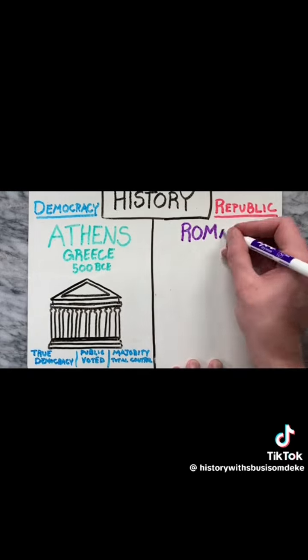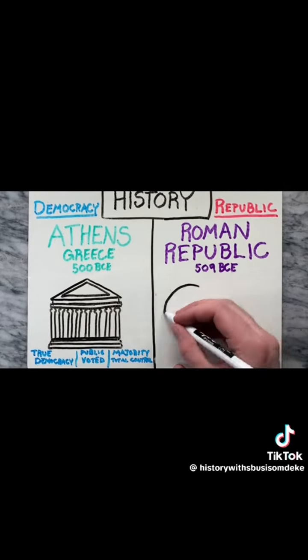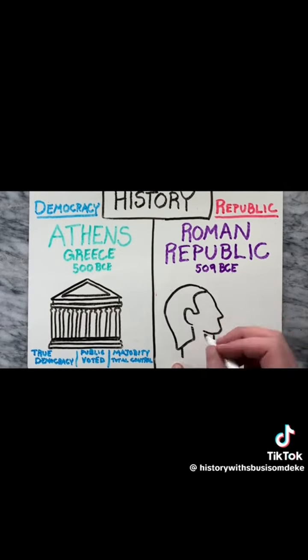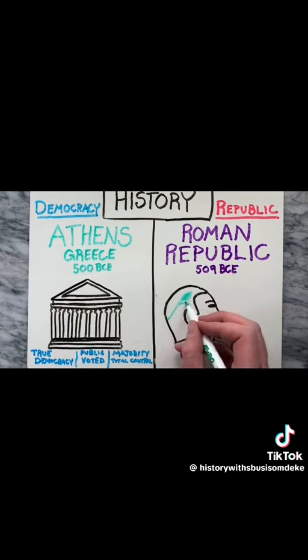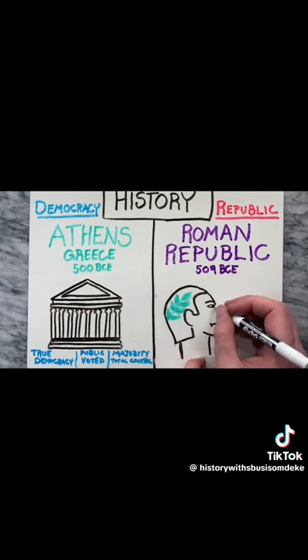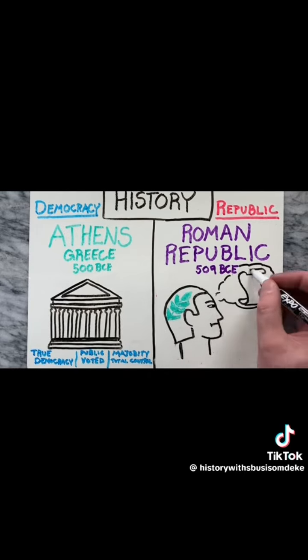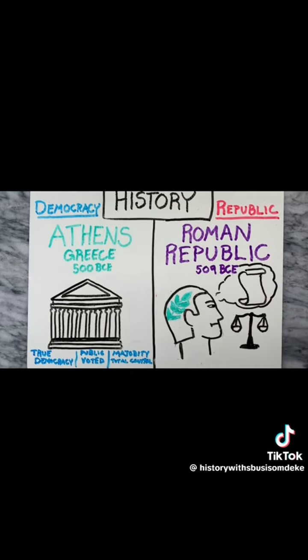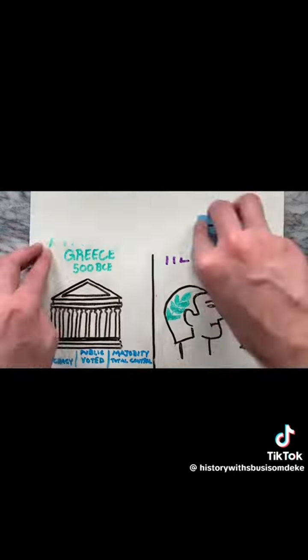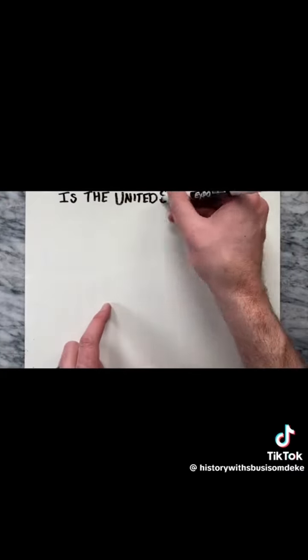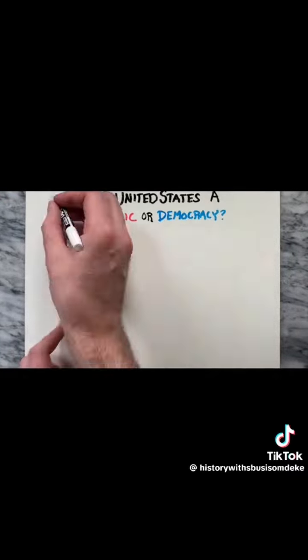The first example of a republic, although it was not a pure republic, appeared around 509 BC in the form of the Roman Republic. While the Roman Republic's constitution was mostly unwritten and enforced by custom, it outlined a system of checks and balances between the different branches of government. So is the United States a republic or a democracy?